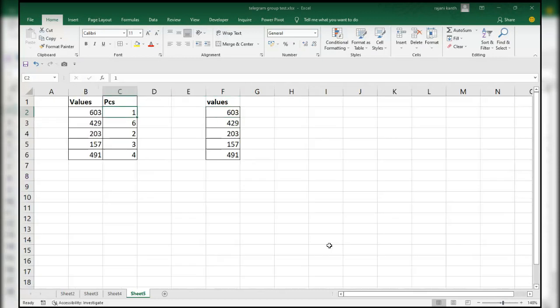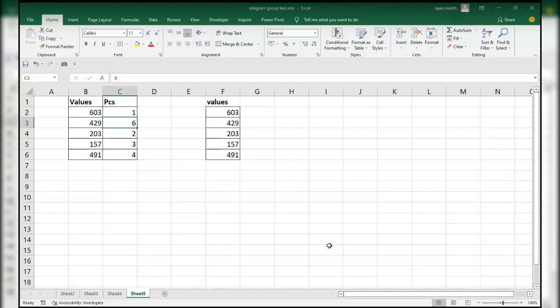it should repeat this many times over here. 603 is there, so it should repeat this many times over here. If 429, 6 times it should be repeated over here. If 429 is here, okay, if the value is found, it should repeat these many times.